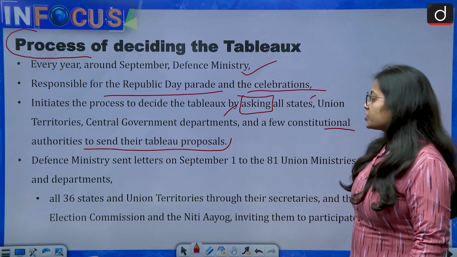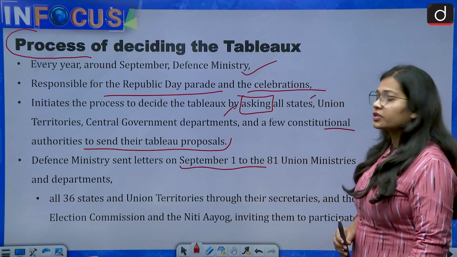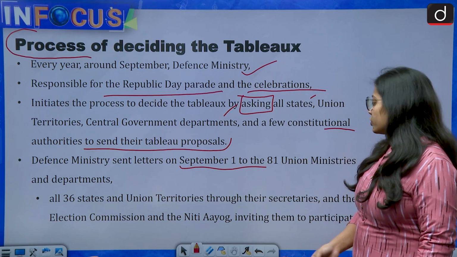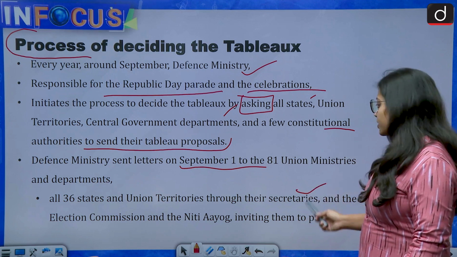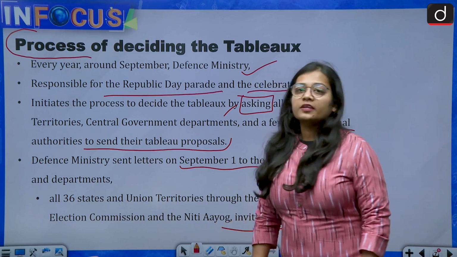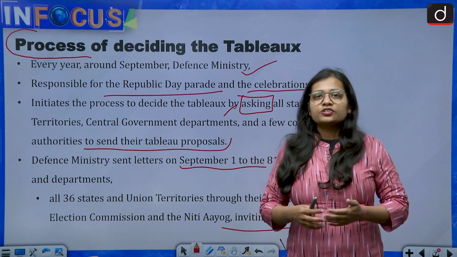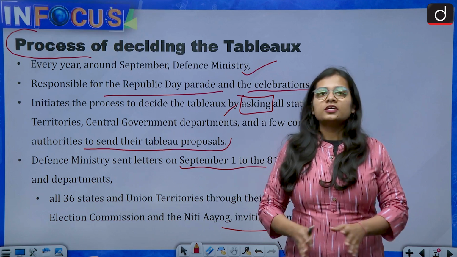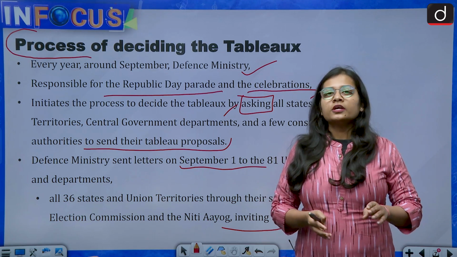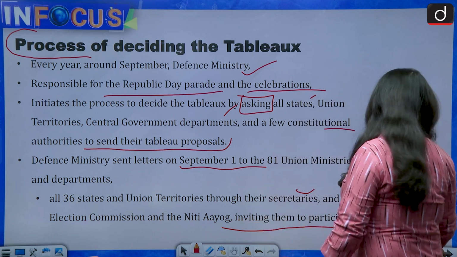Then the Defense Ministry sent letters on September 1 to the 81 union ministries and departments, all 36 states and union territories through their secretaries, and the Election Commission and the Niti Aayog, inviting them to participate. So the Defense Ministry sends the invitation for tableau proposals to every single state, every single union ministry, every single constitutional authority, and central government departments.